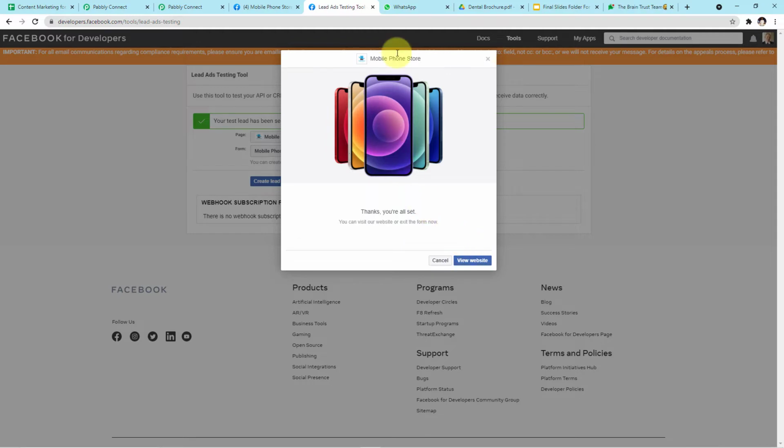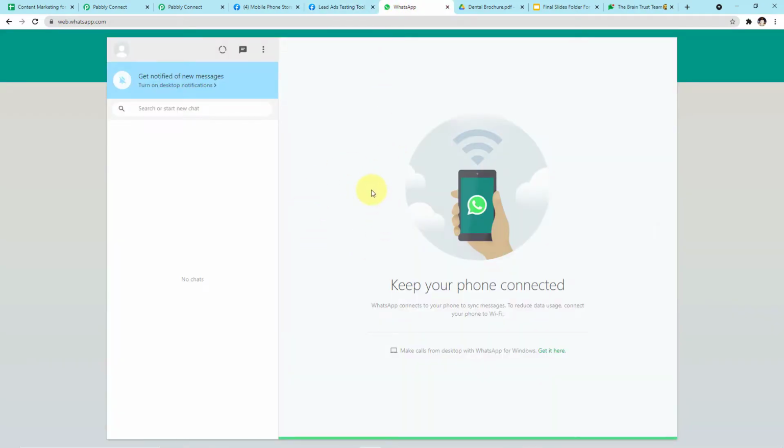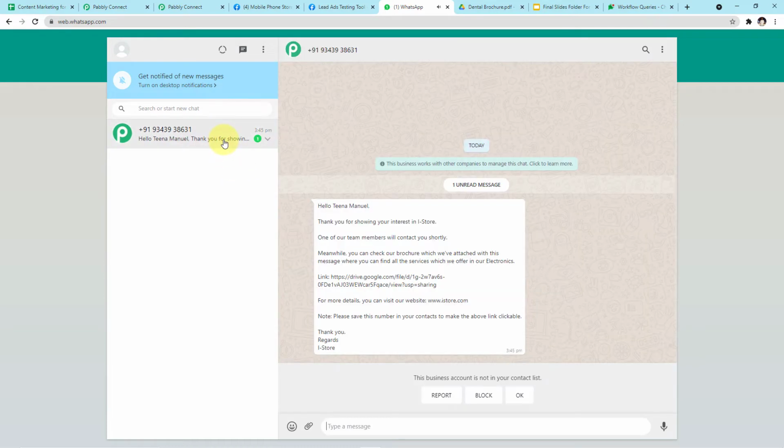I have submitted the form and we will wait here for 2-3 seconds and automatically the message will appear here on behalf of our customer Tina Manuel. Okay guys, as you can see, a message has just arrived for Tina Manuel which says, "Hello Tina Manuel, thank you for showing your interest in iStore. One of our team members will contact you shortly. Meanwhile, you can check our brochure which we have attached with this message, where you can find all the services which we offer in our electronics. Here is the link. For more details, you can visit our website www.istore.com. Note, please save this number in your contact to make the above link clickable."